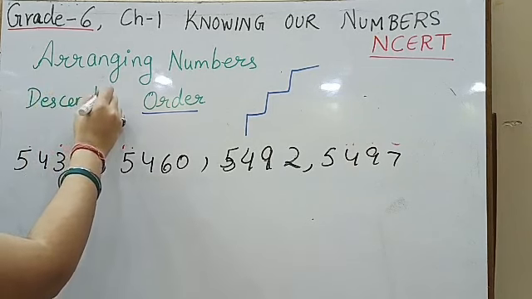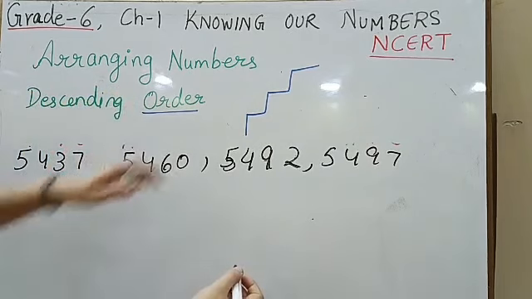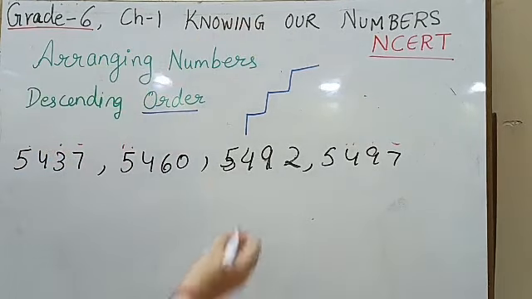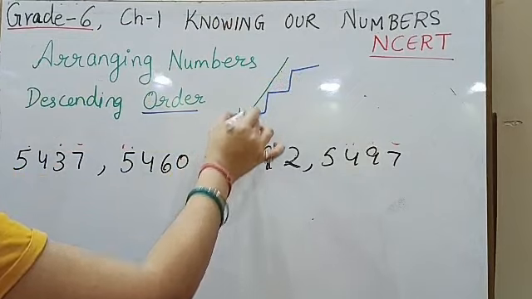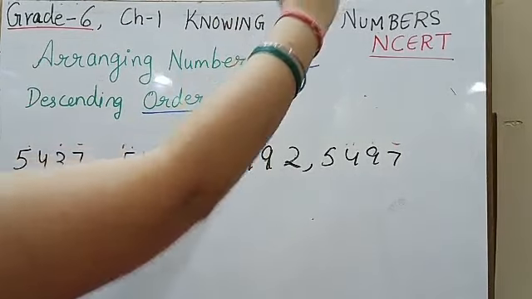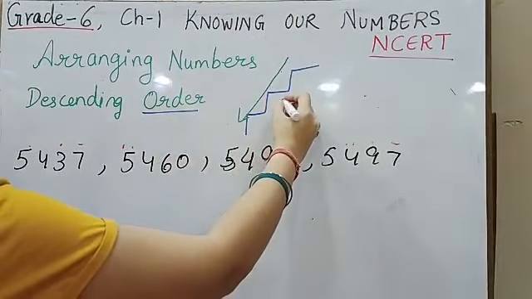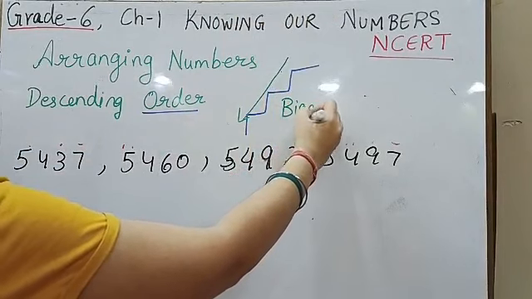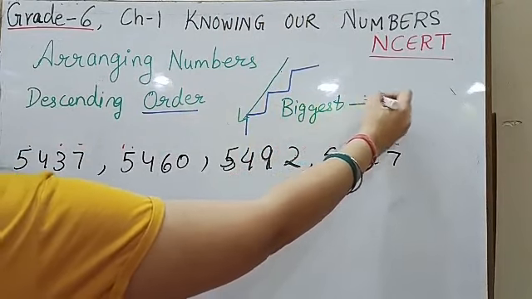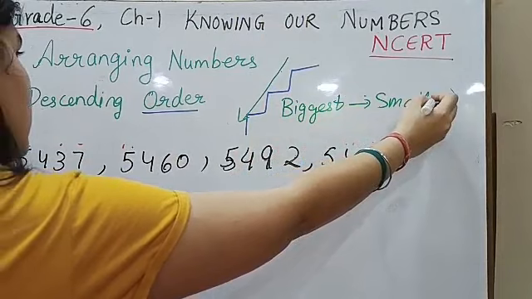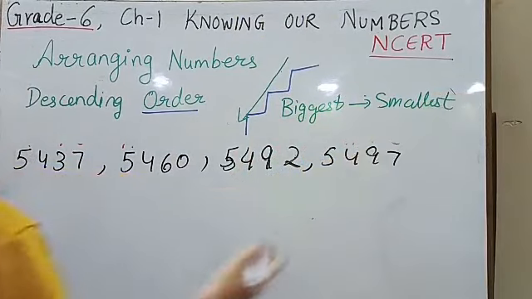Now descending means to come down. Imagine yourself to be on the third floor and you need to come down. That means you're moving down. So that means from the biggest to the smallest. When you're going from the biggest to the smallest, that type of order is called descending order.